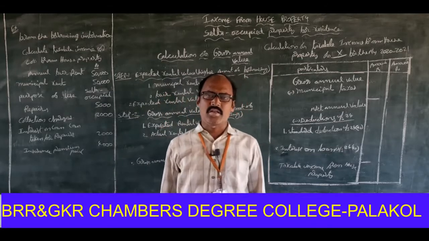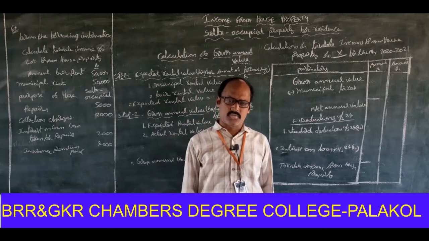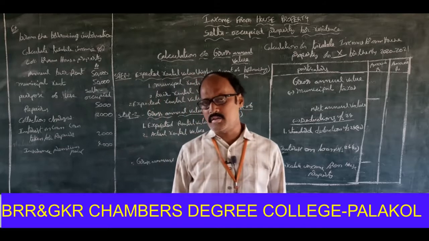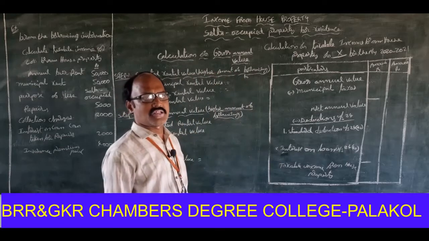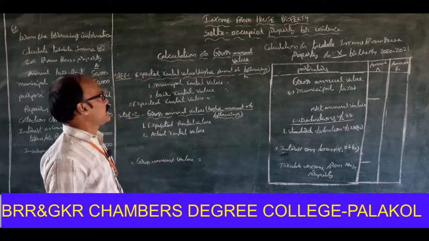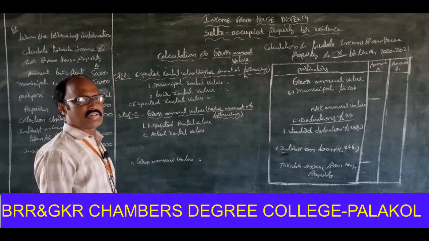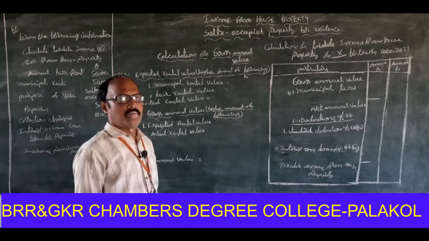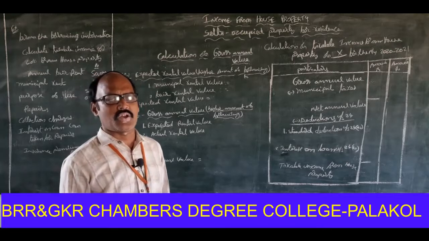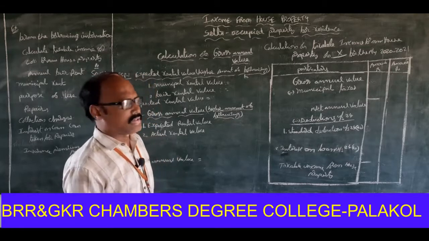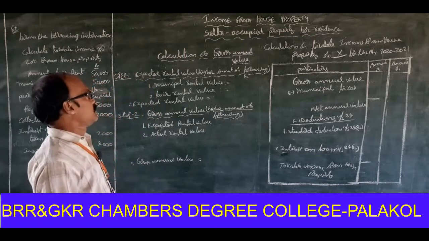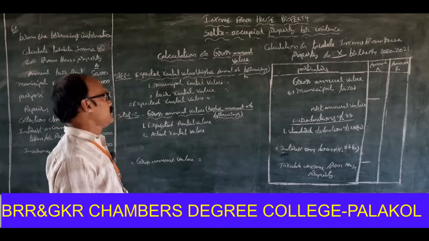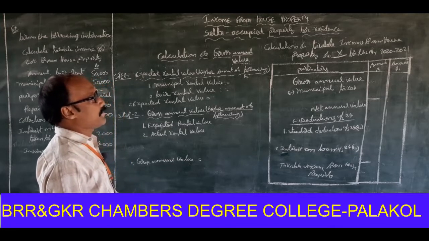Actually, income from house property is categorized in 4 parts, you know very well. One is let out house property for residential and commercial purposes. Next one, self-occupied property for residence. Next one, deemed to let out. And fourth one, partly let out, partly self-occupied. So now we are discussing the second part of that, self-occupied property for residence.